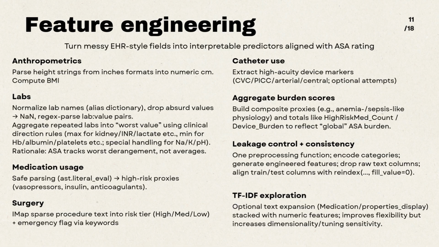To keep everything consistent and avoid train-test mismatch, I wrapped pre-processing into a single function that encodes categorical variables like gender, ICU patient, and patient type into numeric representations, generates all engineered features, BMI, lab worst values, surgery risk tier, medication, and catheter flags, drops the original raw text columns after extraction, and finally aligns train and test features using reindex with columns from the training set, fill value equals 0.